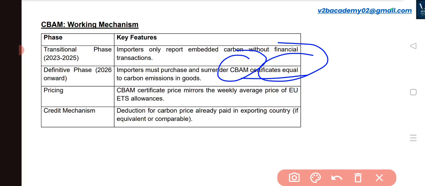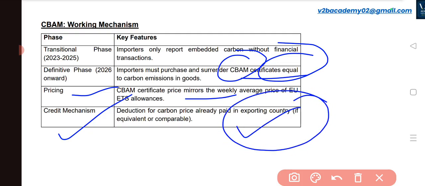Okay, this is the definitive phase. This will start from 2026. And the third phase is the pricing phase, in which the CBAM certificate price mirrors the weekly average price of European Union ETS allowances. And the fourth stage is the credit mechanism phase. So this will lead to the deduction for the carbon price which is already paid in the exporting countries.